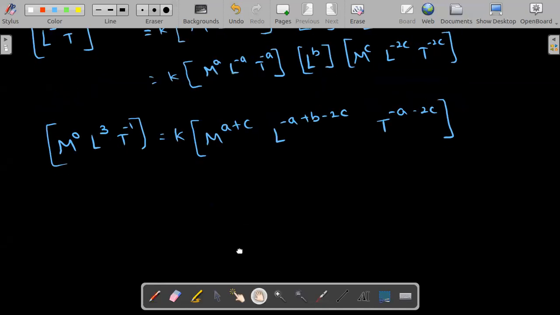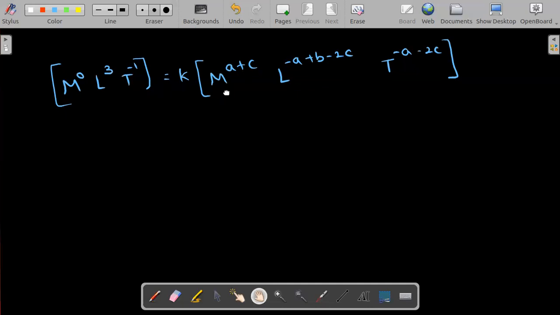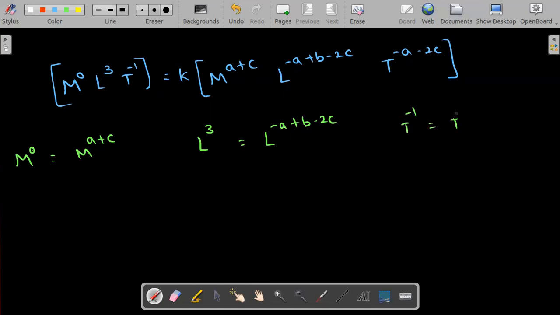Now, on comparing the equations with respect to the same dimensions, you can write m power 0 is equal to m power a plus c. Similarly, l cube is equal to l power minus a plus b minus 2c. Similarly, t power minus 1 can be written on the other side. I'm comparing both the sides.